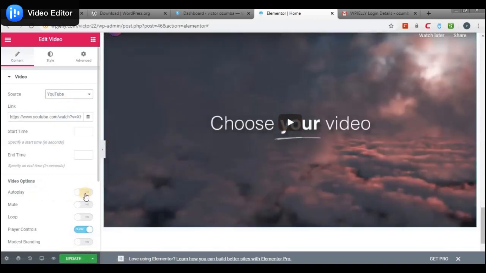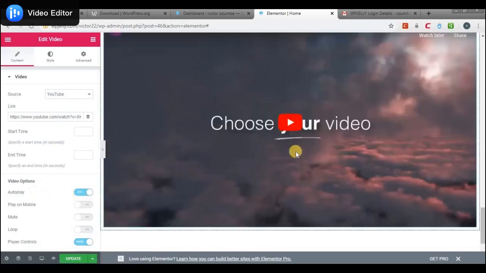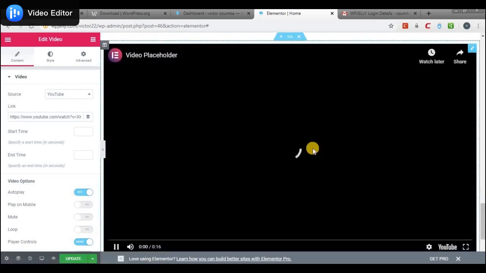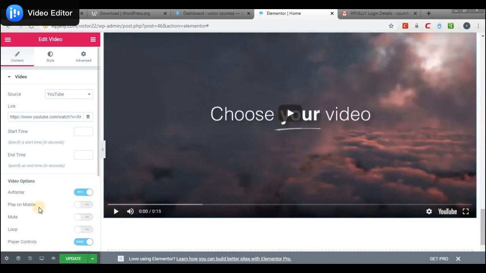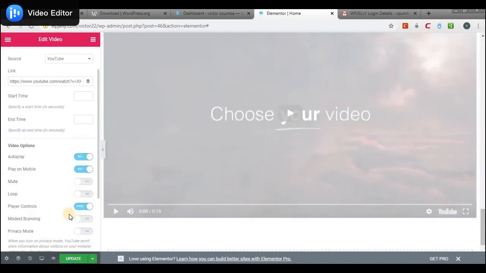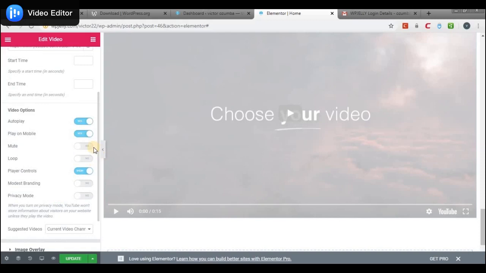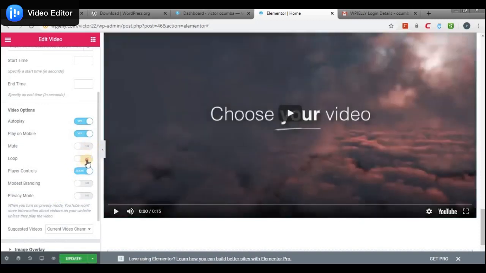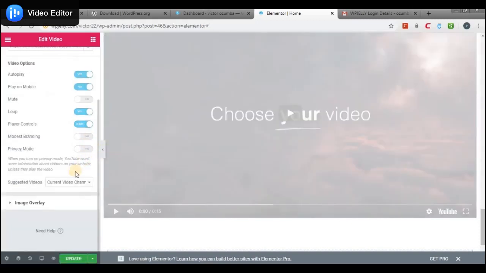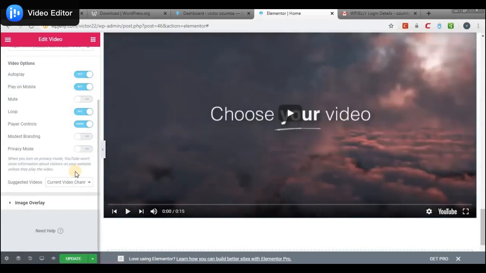Then you could set the video to autoplay, so that whenever the person comes into the page, the video will start playing by itself automatically. In mobile, you could set mute. Then you could set loop. Loop means it will keep playing. At the end of the video, it will start all over again and keep playing, so it doesn't stop. You could just mess around with all this.